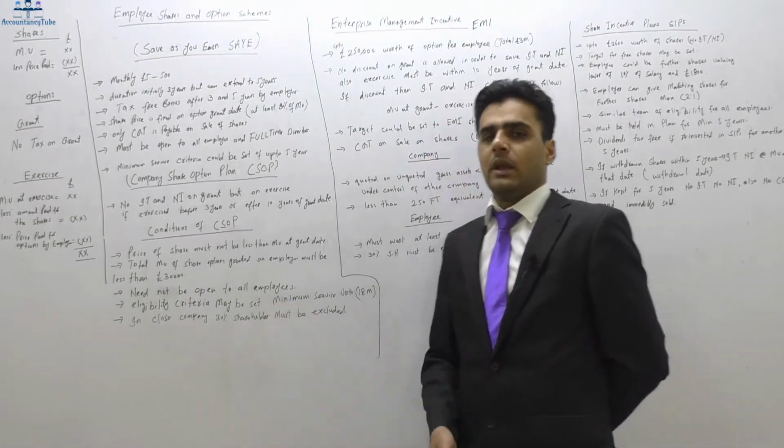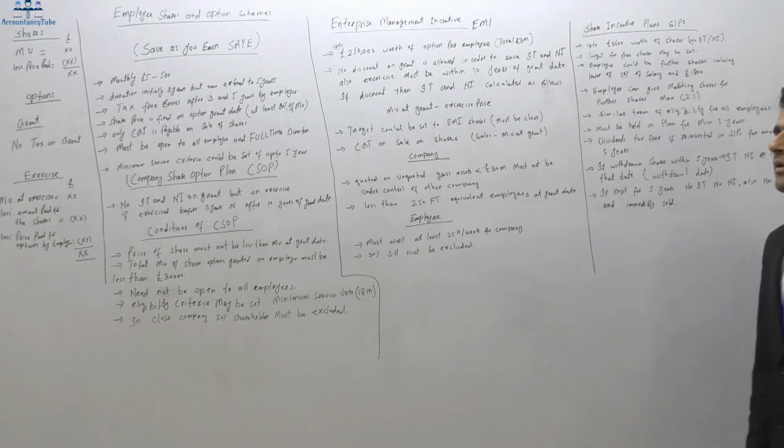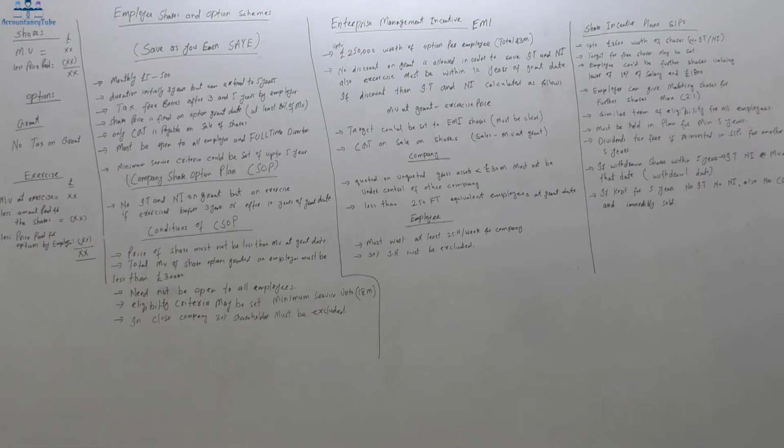If that company is a closed company, then the shareholder who owns 30% or more will be excluded from being given these options. Right, so that was our company share option plans. Enterprise management incentive is another one.